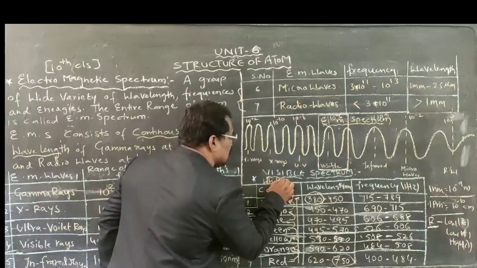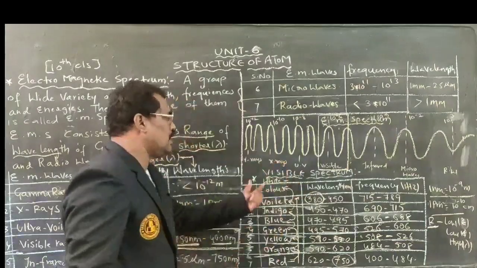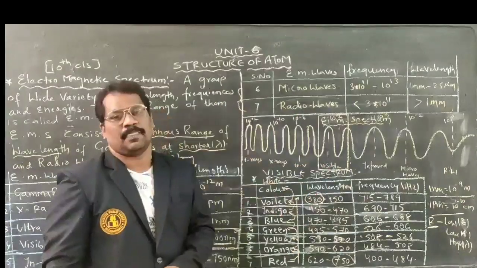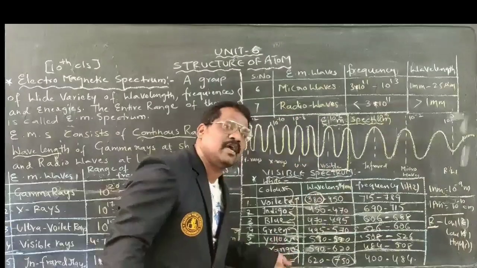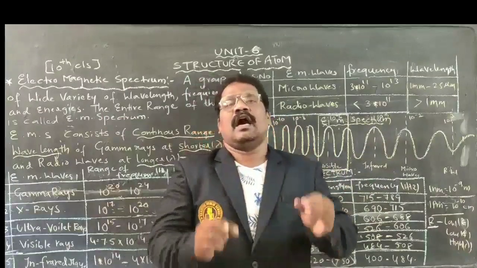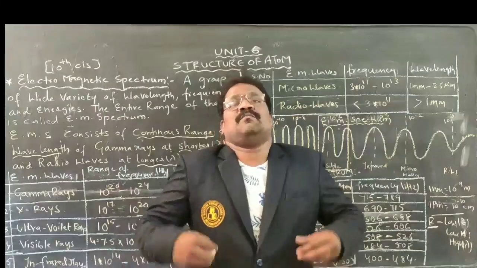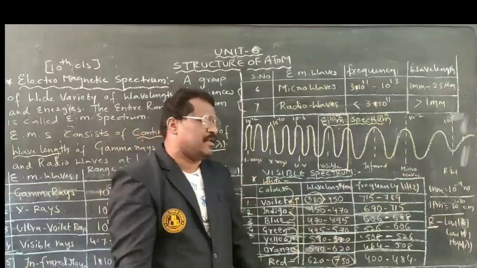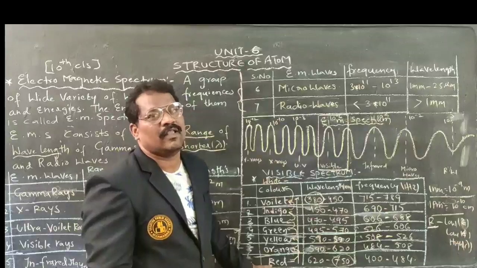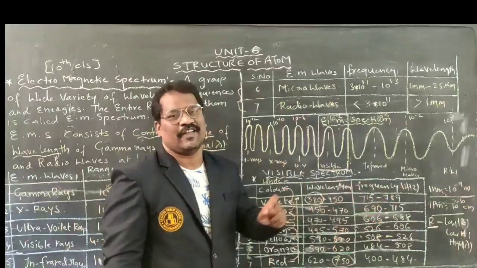After violet, one color will be obtained. That color is nothing but what? White color, in which the group of all these colors exists. If we are heating an iron rod, as temperature increases, the first color to appear will be what? Red. Why? As it has longer wavelength, low energy and low frequency.